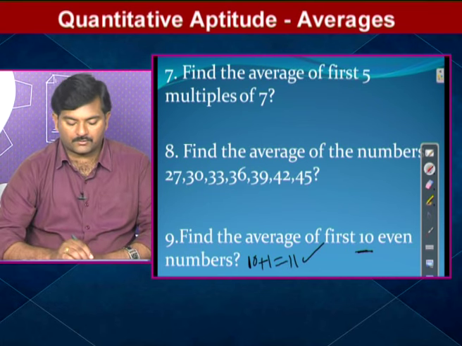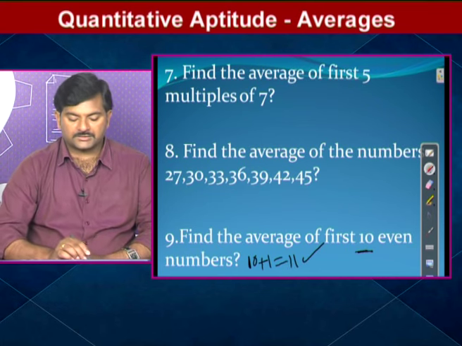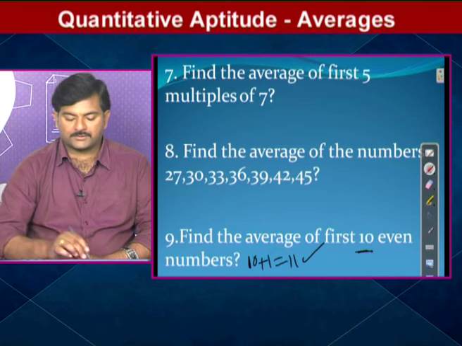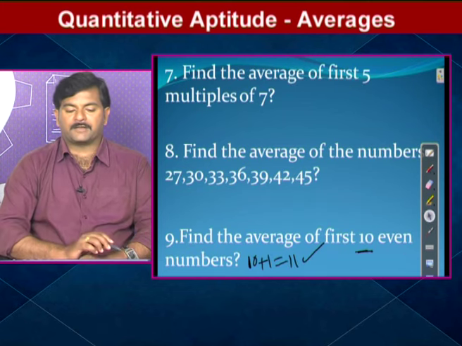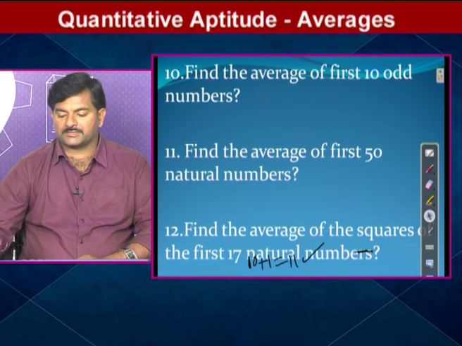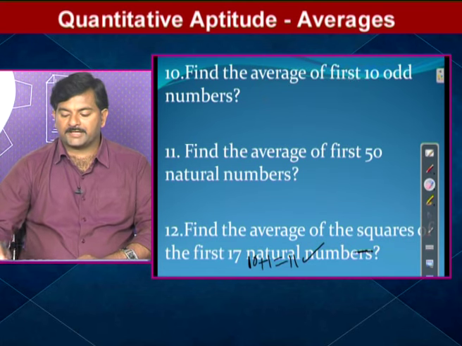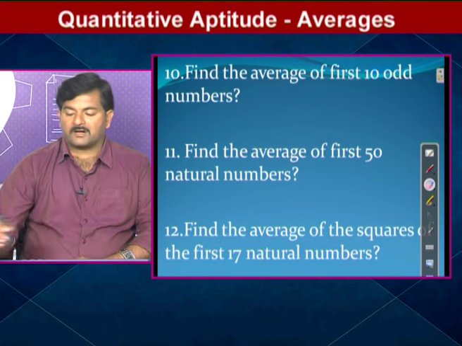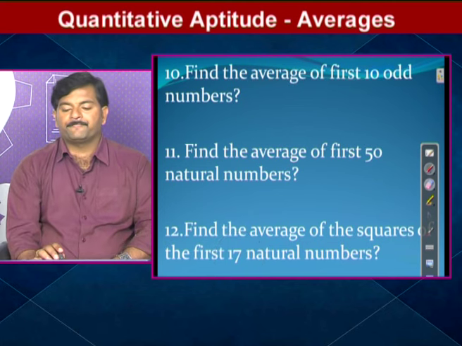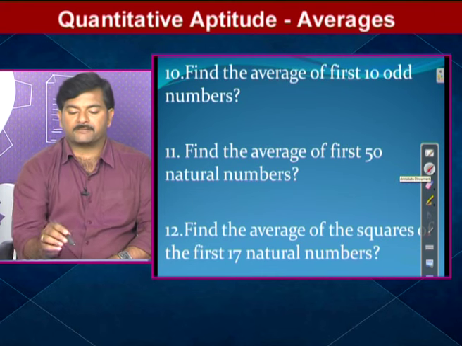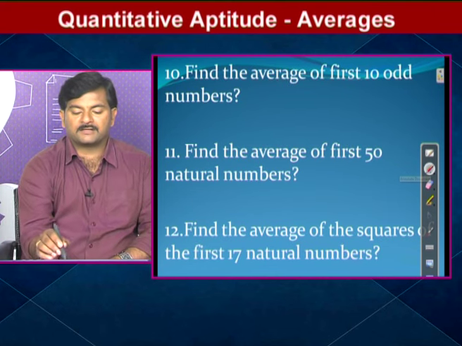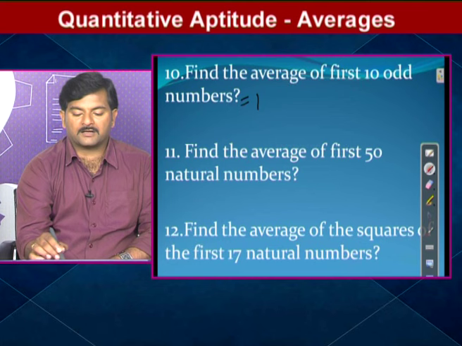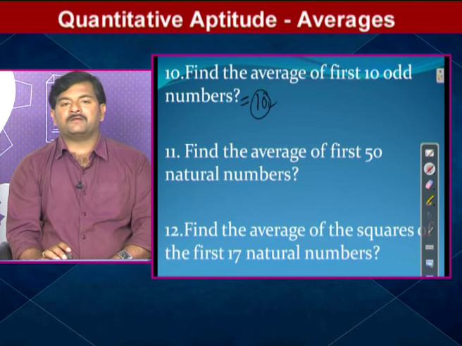We'll move on to the next question, question number 10. Just focus on question number 10. See what he has given and what he asked you to find. Find the average of the first 10 odd numbers. Just now I told you the average of the first n odd numbers is n. That's why the average of the first 10 odd numbers is 10.